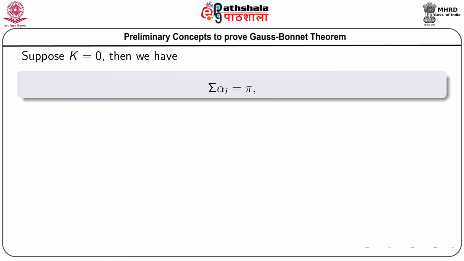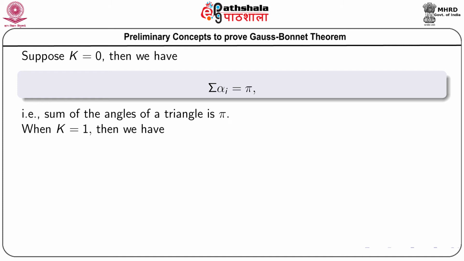Now, suppose K equals 0, then we have summation alpha i equals pi. As I have mentioned, for Gaussian curvature equal to 0, the sum of all interior angles of a triangle formed by the geodesics of the surface is equal to pi, and for K equal to 0 the geodesics are straight lines. So, summation alpha i equals pi, that is, the sum of the angles of a triangle is pi.